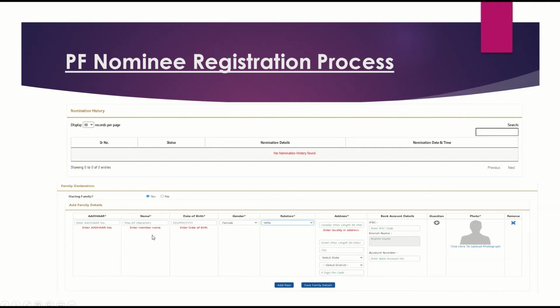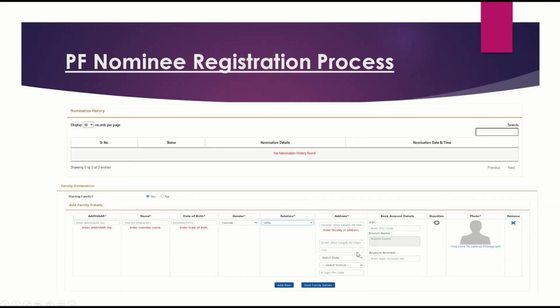You have to enter the Aadhaar number and, as I said, the member name. Make sure that you enter all these details correctly as per the documents. Here you have to enter the address also. And as I said, the bank details are not mandatory, and you need to upload a photo here.